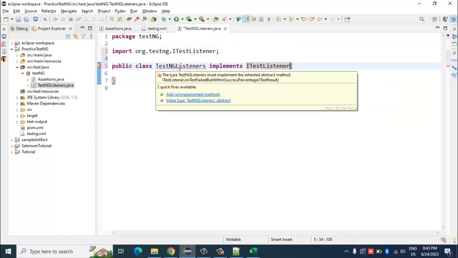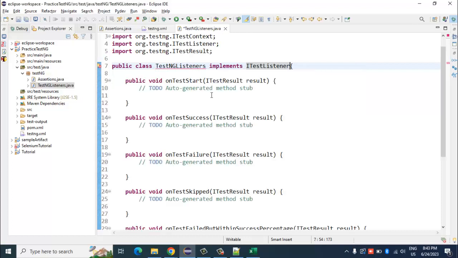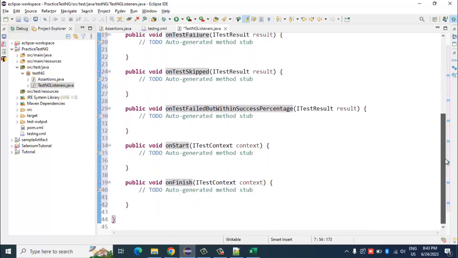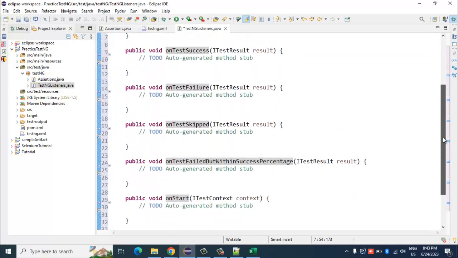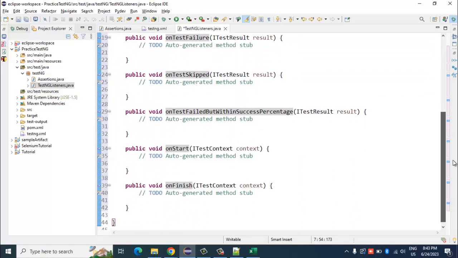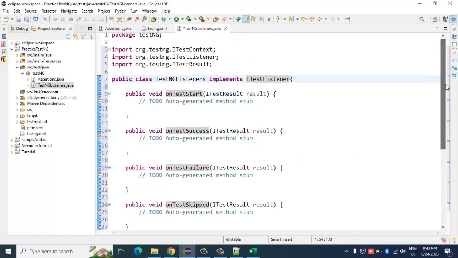And now this error says add unimplemented methods. Again, if you remember our Java basics session, if you implement an interface, you have to implement all the methods available in that interface. So I would say add unimplemented methods. Now you get probably 5 to 6 methods implemented in this class.